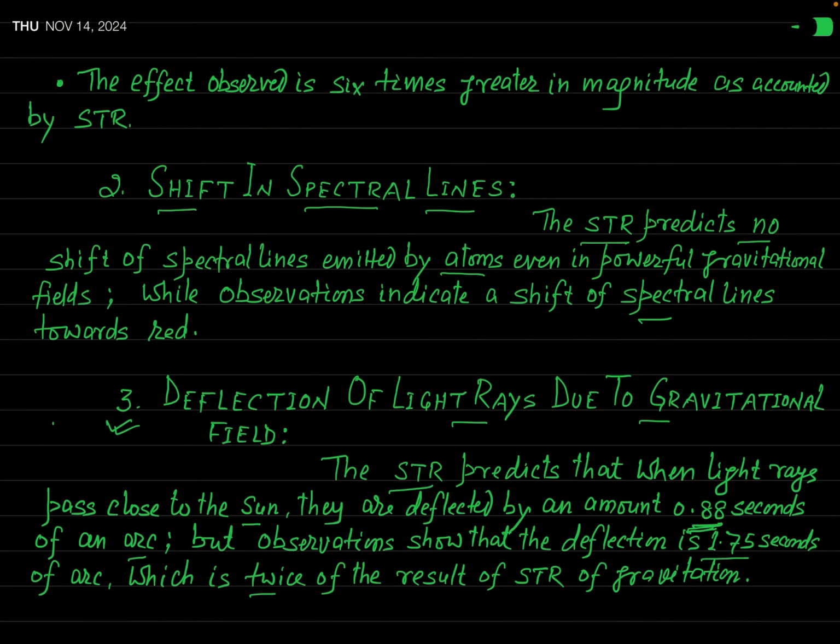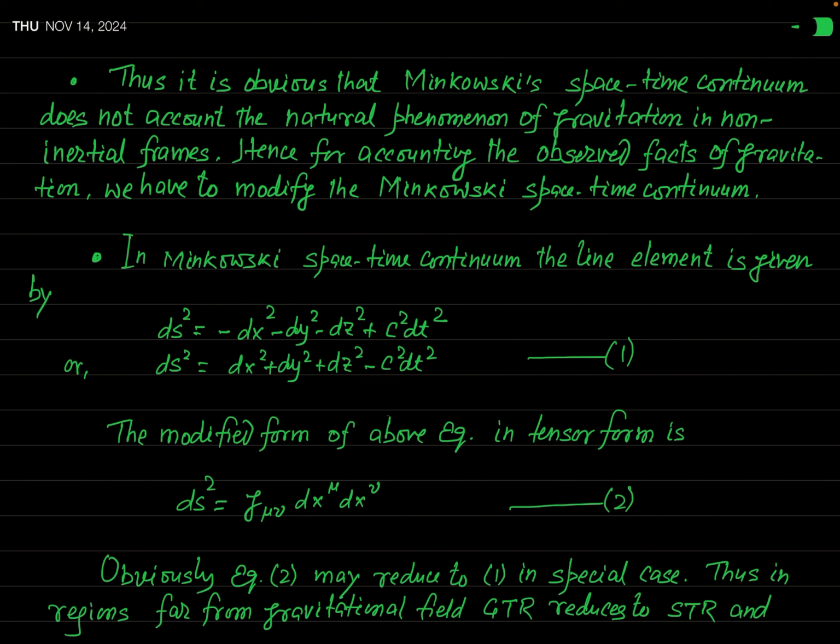So after this discussion, it is obvious now that the Minkowski space-time continuum does not account for the natural phenomenon of gravitation. Okay? And therefore, we have to modify the Minkowski space-time continuum.